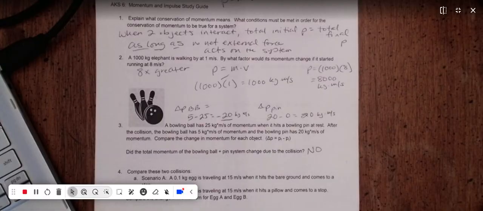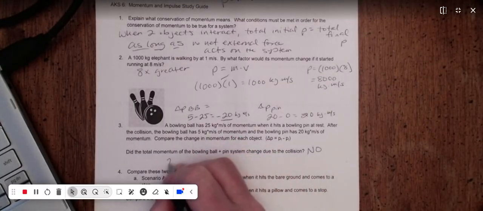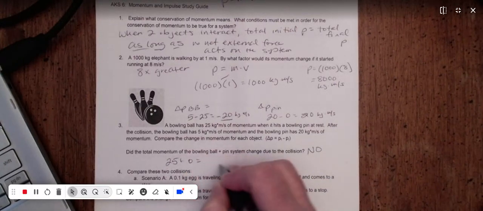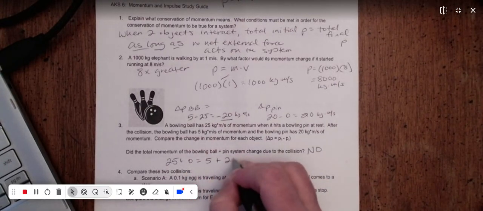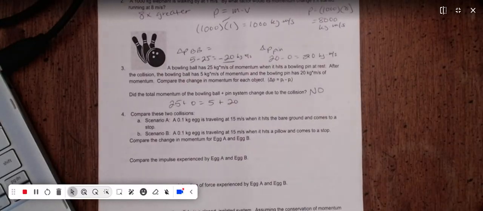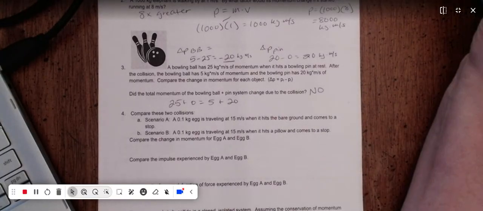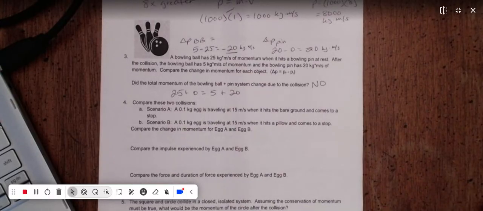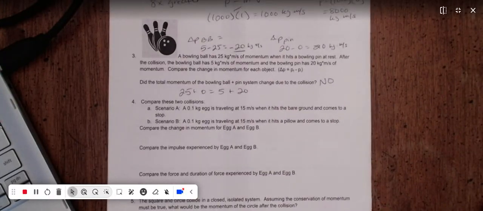The total momentum at the end was 5 plus 20. 25 plus 0 equals 5 plus 20. So in the course of the collision, the bowling ball gave some of its momentum to the pin. That allowed the pin to start moving because the pin was at rest initially. Okay, so that's where we see conservation of momentum, and no external force was interfering in that interaction.